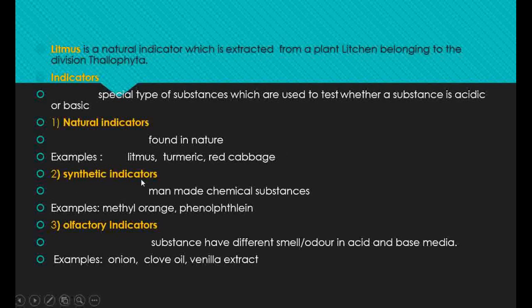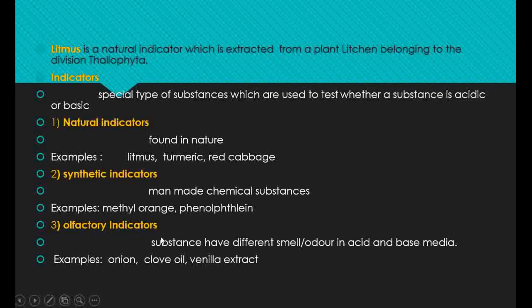Second type of indicator, synthetic indicators. Synthetic means man-made or prepared in the laboratory. So synthetic indicators are man-made chemical substances. Examples for synthetic indicators are methyl orange and phenolphthalein. This phenolphthalein indicator in acidic medium is colorless in nature and in basic medium it shows pink color.